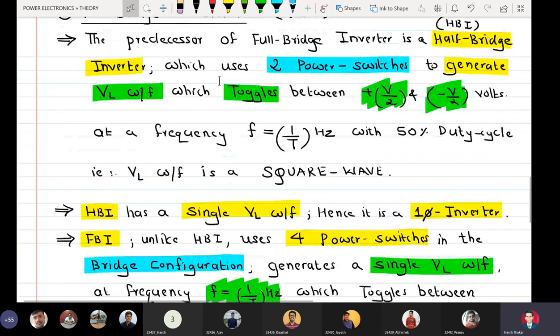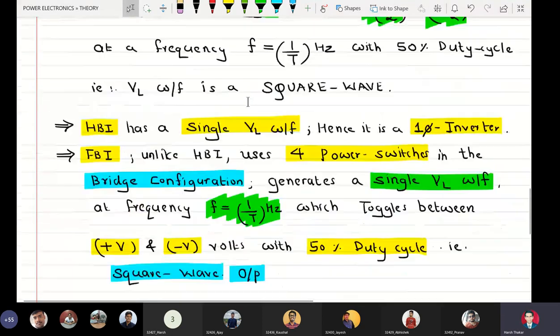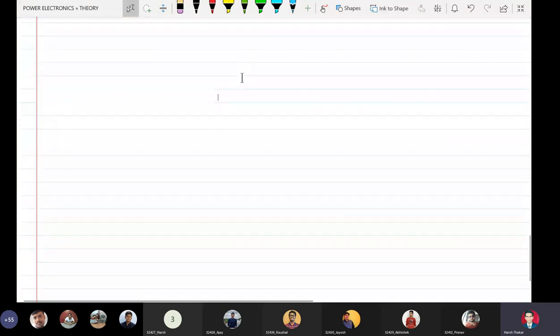Okay, very simple. Let us directly draw the circuit diagram here.